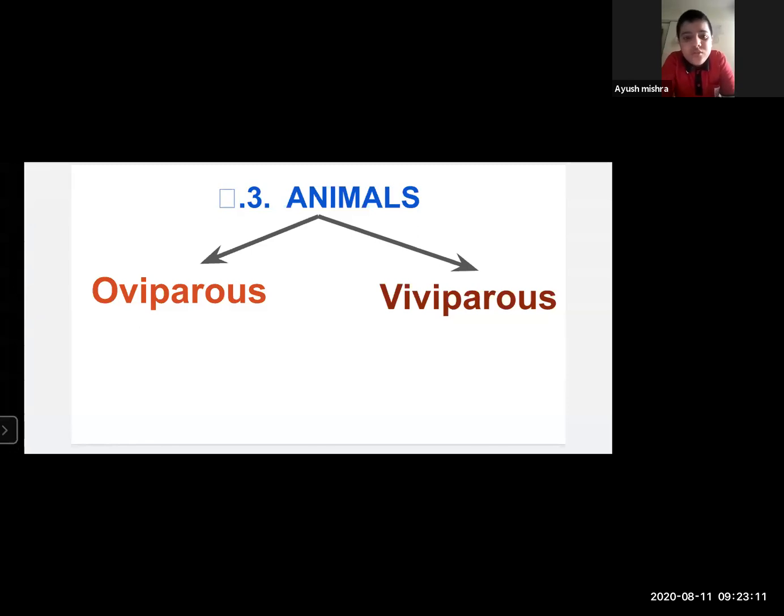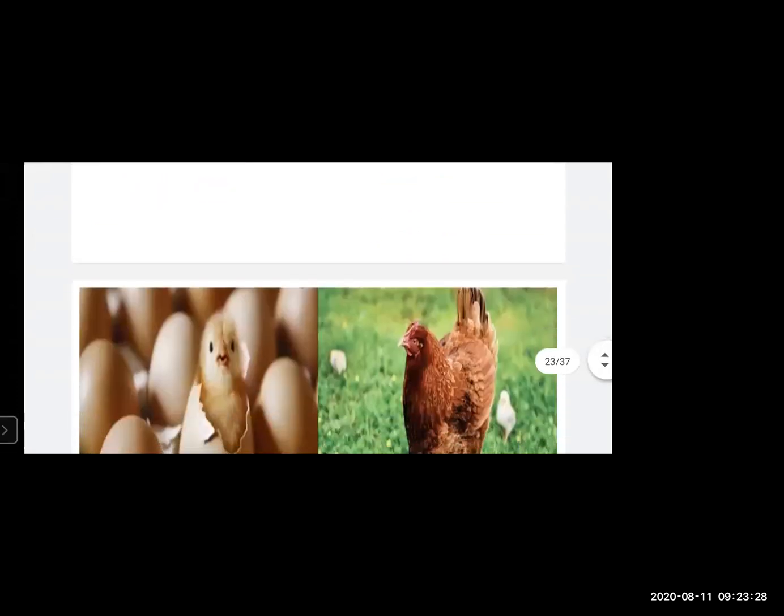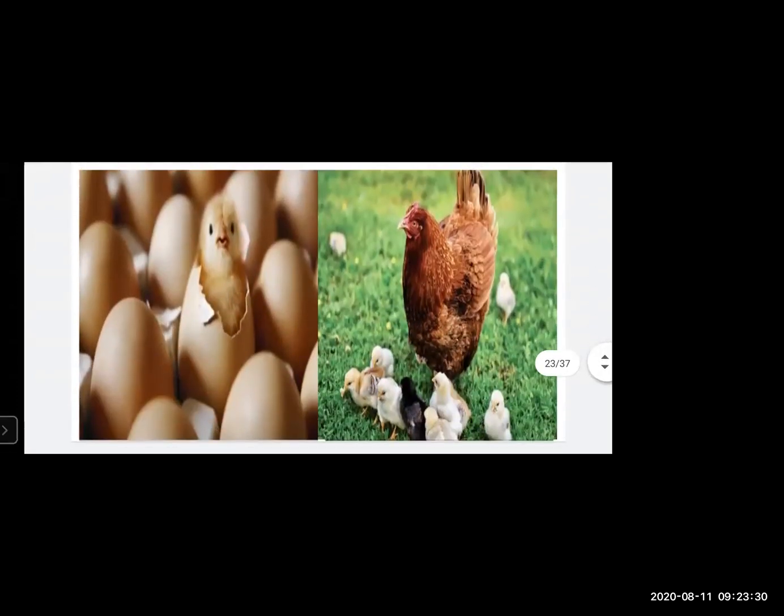Okay. So basically, animals who lay eggs are known as oviparous animals, and animals which do not lay eggs, who give birth directly to the young ones, are called viviparous animals. Now here you can see a picture of a hen. So see, a hen lays eggs, and when these eggs are hatched, small chicks come out of them.